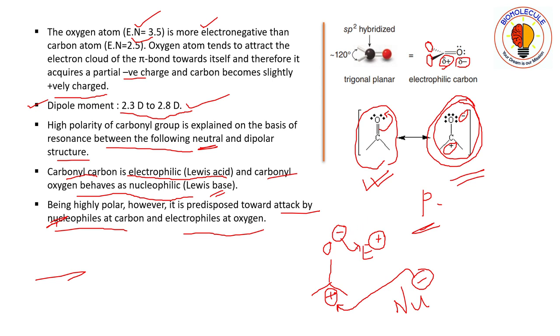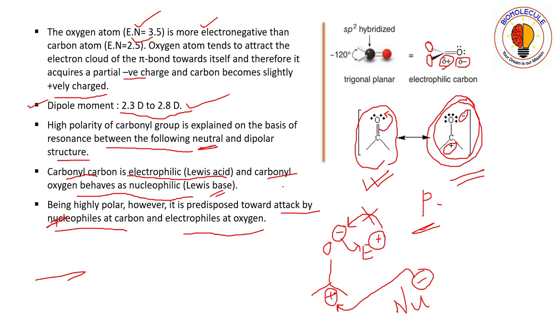One thing worth remembering here is how I have shown the arrows. I have not shown the arrow going from the electrophile to oxygen. No, it will not be like this, because in a compound the negative charge density always moves towards a positive charge density, since positive charge is nothing but the absence of electrons.